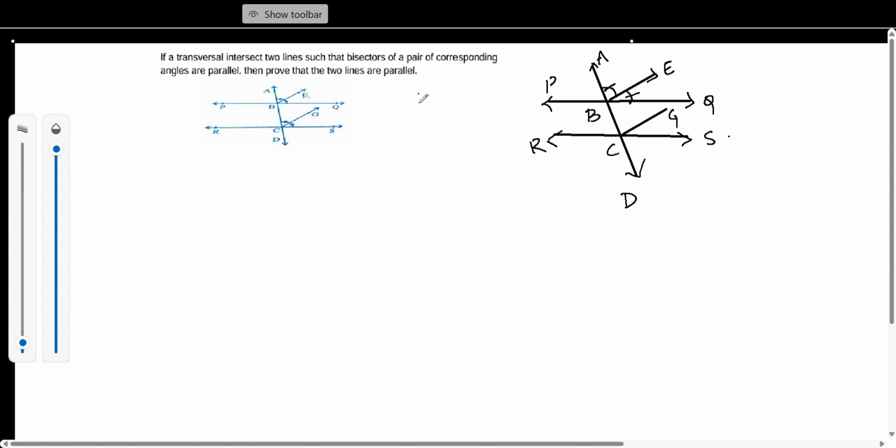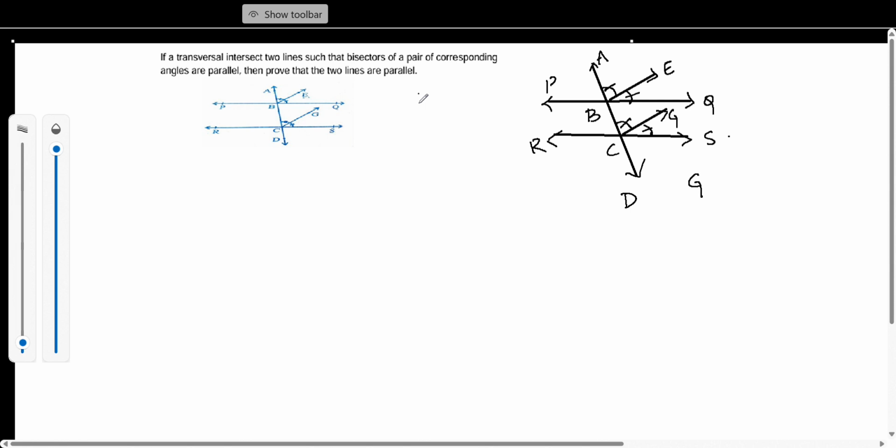Similarly, CG is also bisecting this. These two angles are equal. That's what it says. What we have to prove is that PQ and RS are parallel. That is what we have to prove.